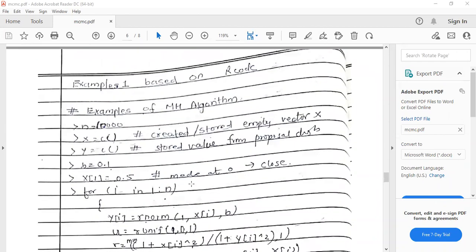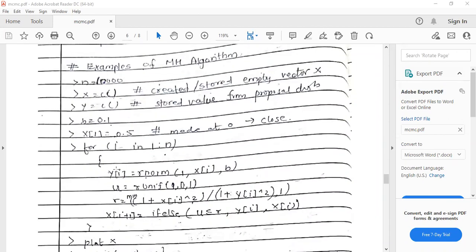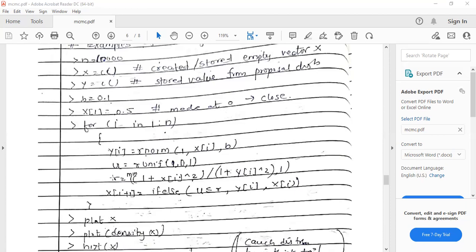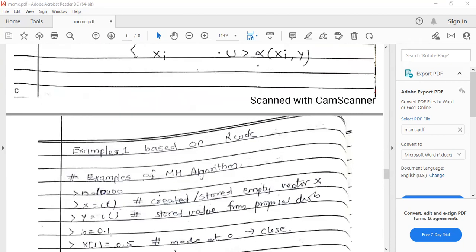Okay, so let's see. So look at this, y of i is generated from the normal, because the proposal is normal, from the normal with xi comma b, you are generating u from uniform with 0 comma 1, and then you are obtaining r, which is your alpha value here, the acceptance ratio value, minimum of (1 plus xi square) over (1 plus y square), which you have calculated here.